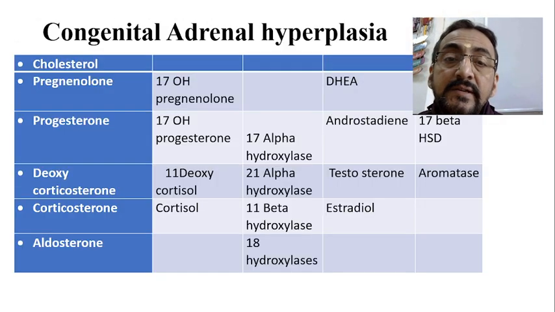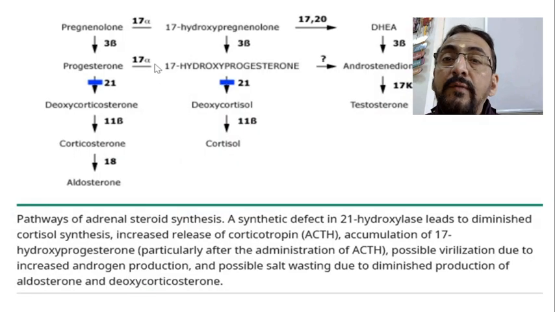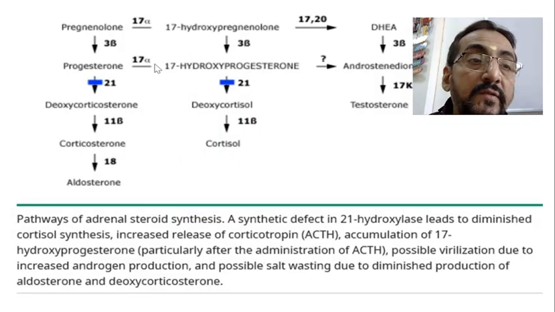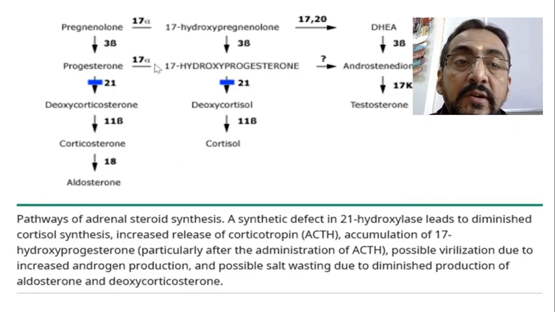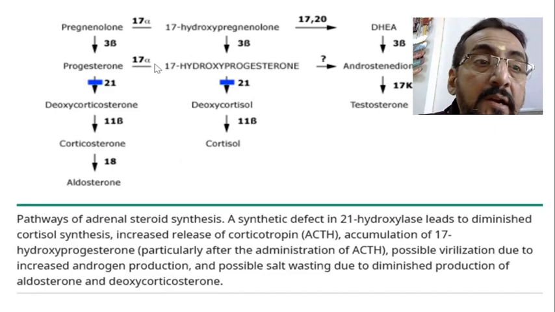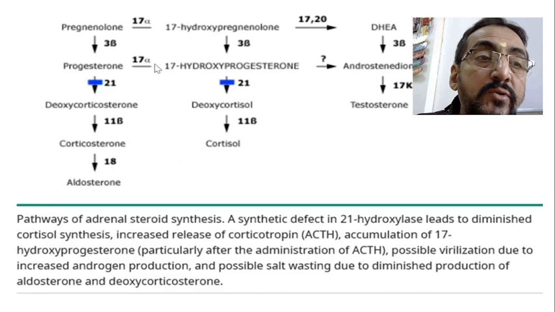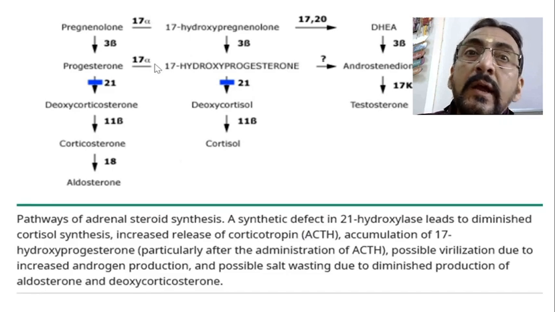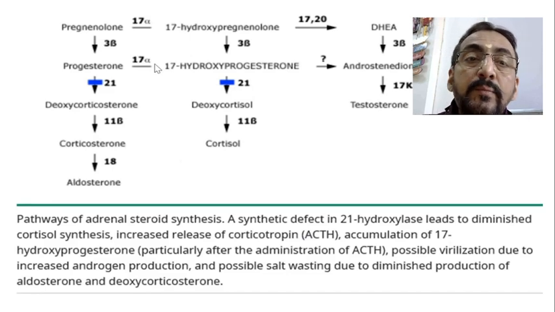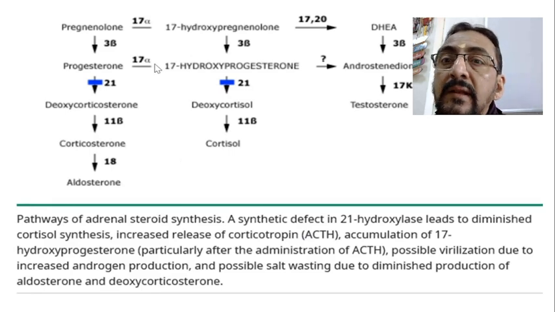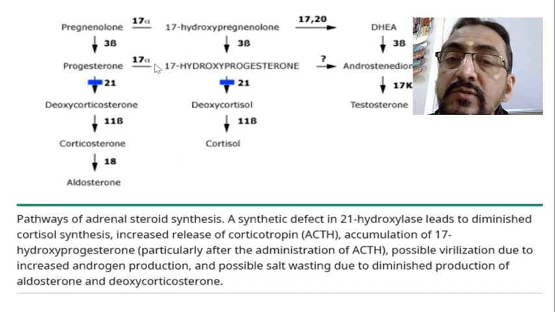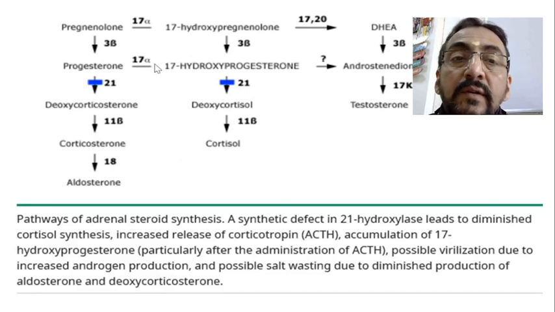The same thing is mentioned here also to make it very clear. Testosterone is formed. The DHEA is there, androstenedione is formed, androstenedione is converted into testosterone, testosterone can be converted into estradiol, or androstenedione can be converted into estrone, and estrone can be converted into estradiol. Now suppose in a female baby there is no production of aldosterone, and no formation of cortisol because of a 21 alpha hydroxylase deficiency.